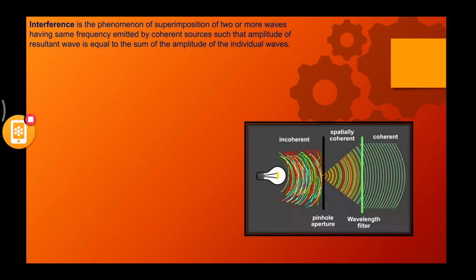You can see lots of disturbances and all, but in coherent waves, you'll not see any change in the frequency, and you can actually see the constant maintenance of the phase difference as well. I hope everybody understands the difference between incoherent and coherent with this particular picture.